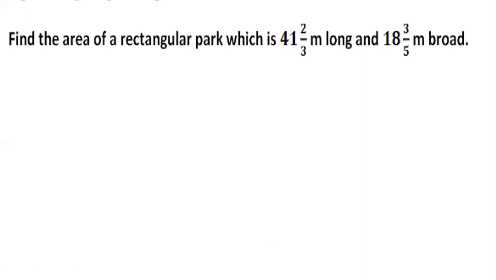you have to find the area of a rectangular park, which is 41 2 by 3 meters long and 18 3 by 5 meters broad. Children, quickly write it. Length of a rectangular park is 41 2 by 3. Its breadth is 18 1 by 5. You have to find the area. Sorry, 18 3 by 5. I hope you have written the question. Just write length of rectangle is 41 2 by 3 meters. Breadth of that rectangular park is 18 3 by 5 meters. What is the area of this rectangular park?